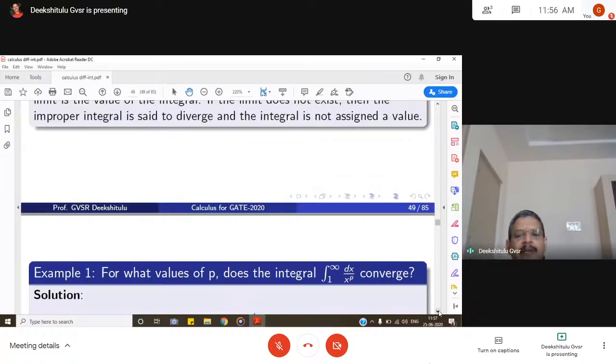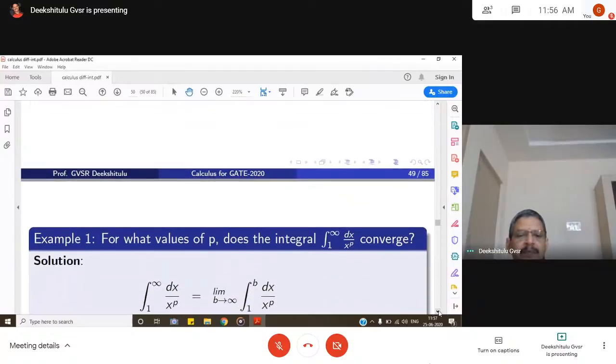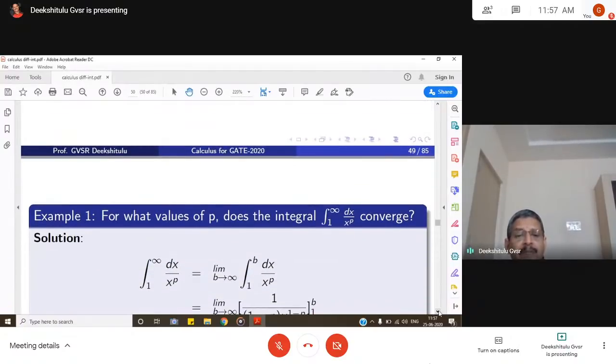For what values of p does the integral 1 to infinity dx by x power p converge? I can write this as limit b goes to infinity integral 1 to b dx by x power p.